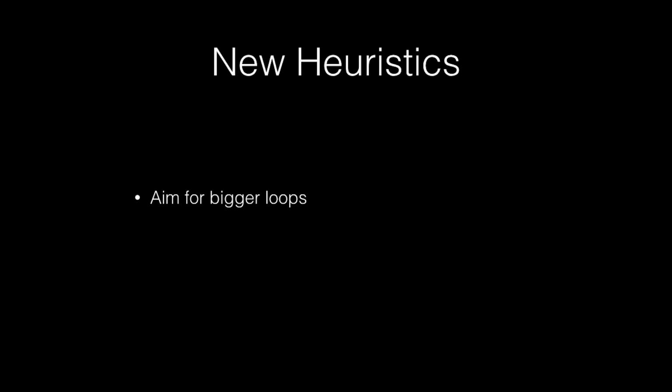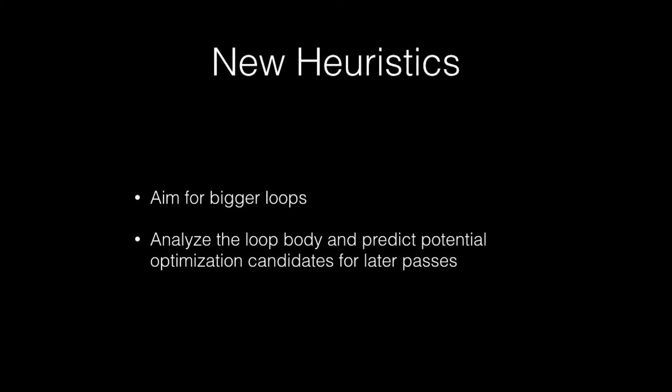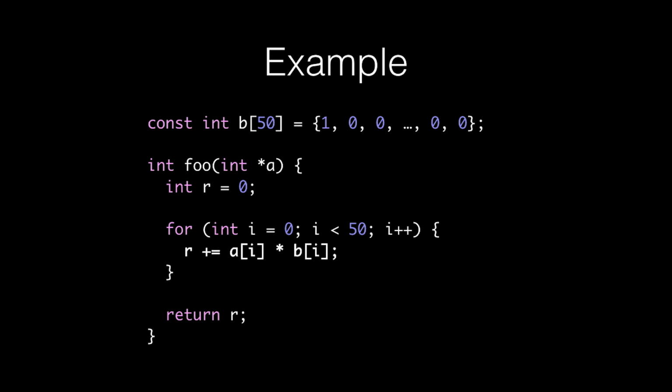Some experiments showed that just removing loop control flow usually is not enough to get any performance from this. So we need to make sure that if we unroll the loop, we enable later passes. Our new heuristics analyze the loop and try to predict what outcomes we can expect from later passes if we do this. But what effects are we looking for? Let's quickly go through a simple example to see.